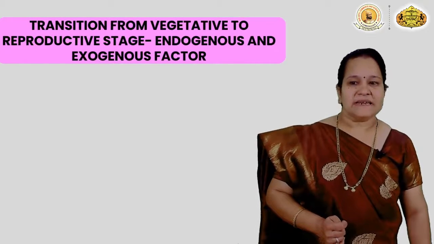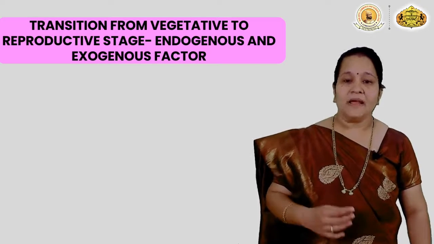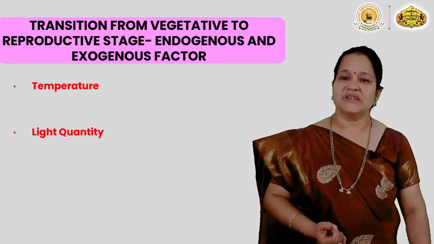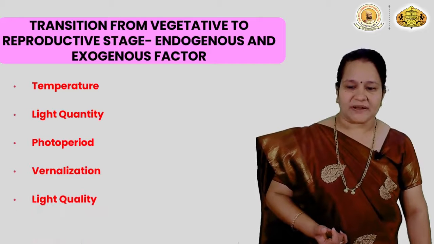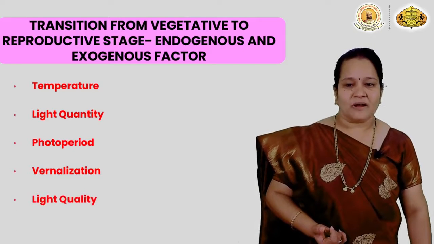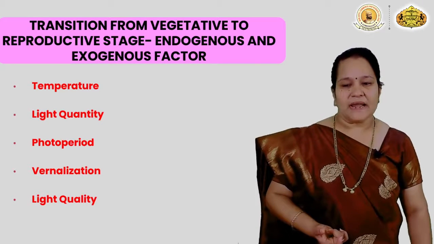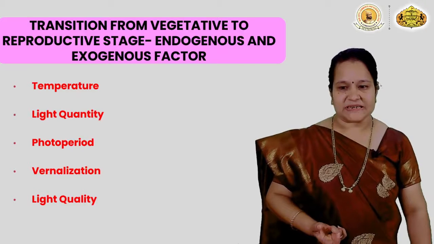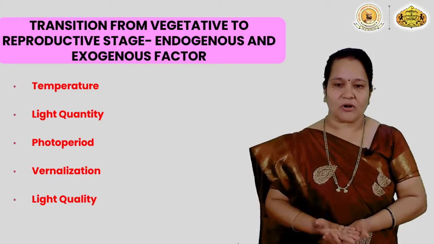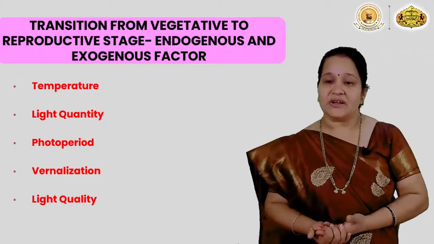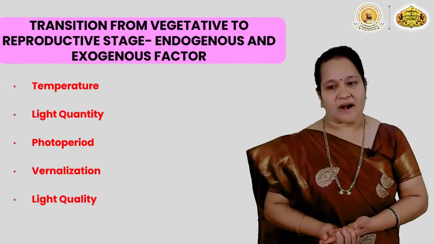As I said, the transition depends on many endogenous as well as exogenous factors. But it is very important to notice that the temperature range for each and every species is different, right? Light quality may be different for each species. So the need for light, temperature, photoperiod, vernalization or light quality may change depending on the plant species.